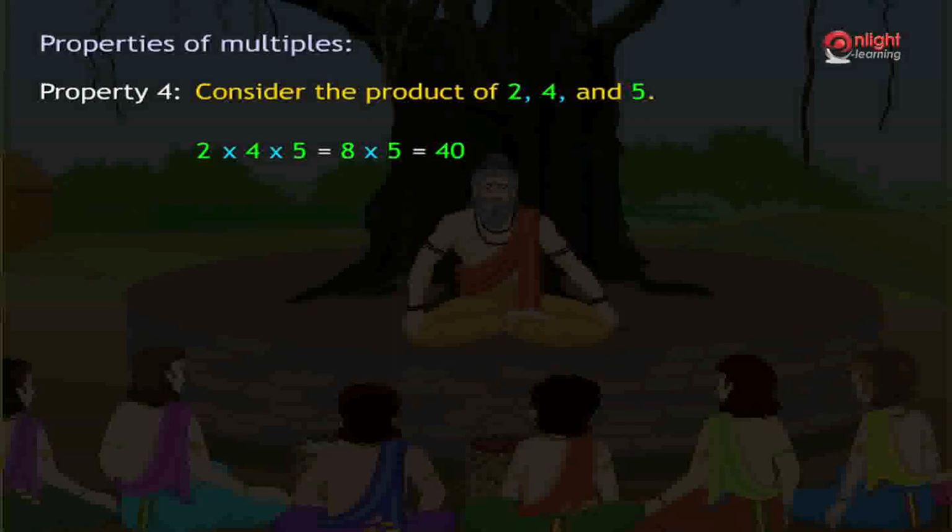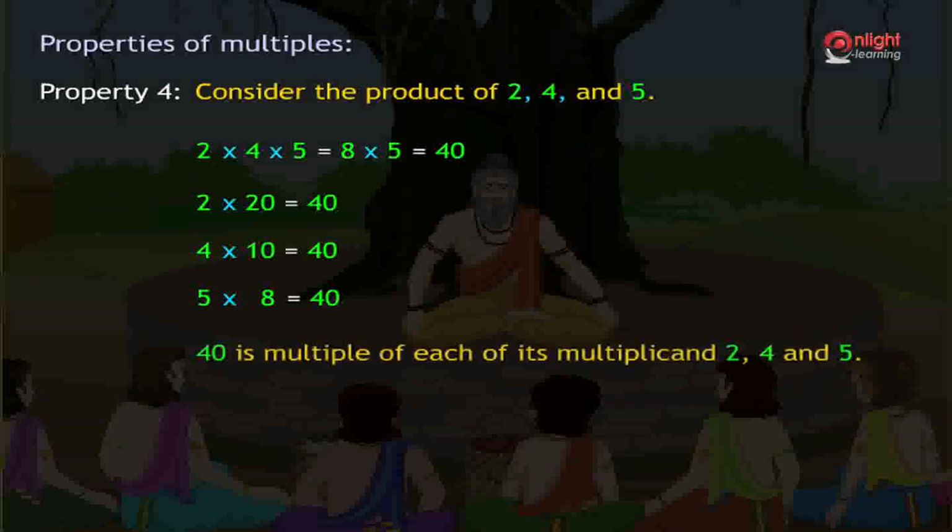We also notice that 40 is the 20th multiple of 2, since 2 multiplied by 20 is 40. 40 is the 10th multiple of 4, since 4 multiplied by 10 is 40. And also 40 is the 8th multiple of 5, since 5 multiplied by 8 is 40. Therefore, we conclude that 40 is a multiple of each of its multiplicands 2, 4 and 5.